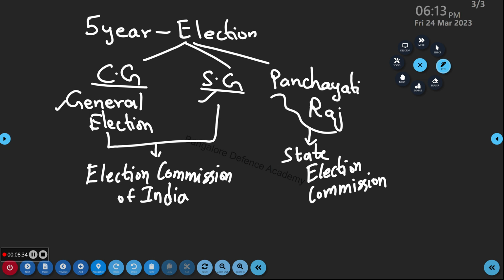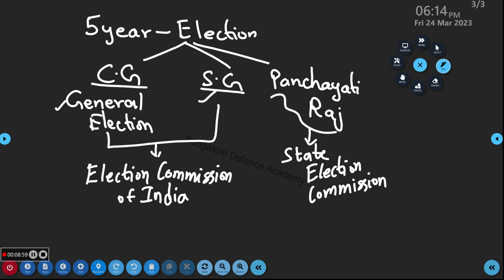Right now our target is Parliament. Parliament comes under the central government, so I am going to talk only about the general election. Did you understand? In the central government you have Parliament. Parliament has how many houses? Lok Sabha and Rajya Sabha.